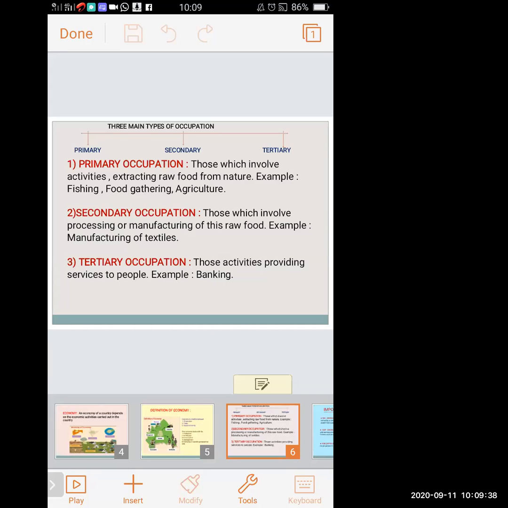So there are three main types of occupation: primary, secondary, and tertiary occupation. In primary occupation, the activities extract raw food and raw material. Secondary occupation is related to the processing or manufacturing of goods. And tertiary occupation is related to the services of the people.